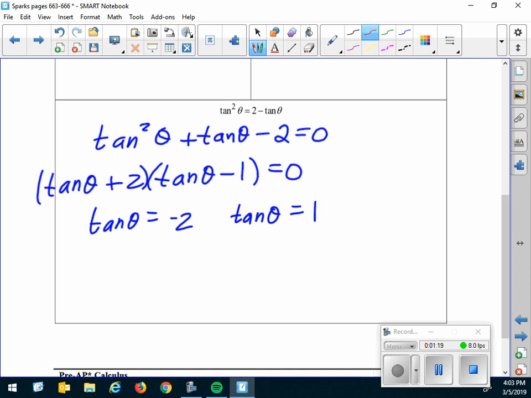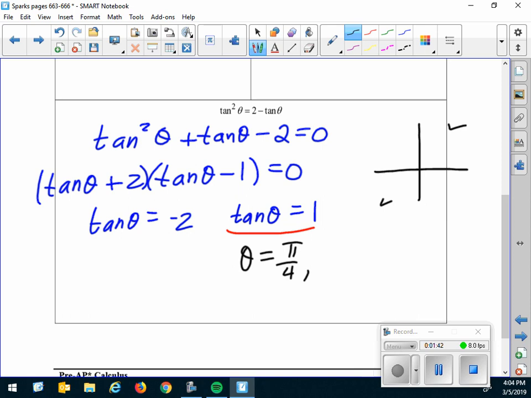Let's start with the easy one first. From 0 to 2 pi, what quadrants have a positive tangent? Well, 1 and 3. What angle in quadrant 1 has a tangent of 1? Well, that's pi over 4. So from this one, we get pi over 4.